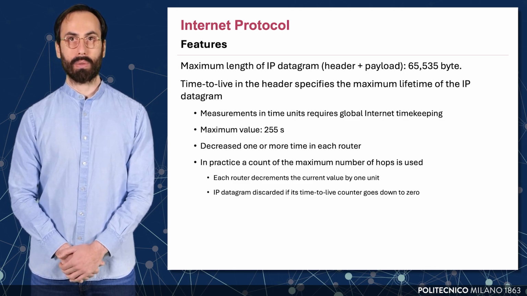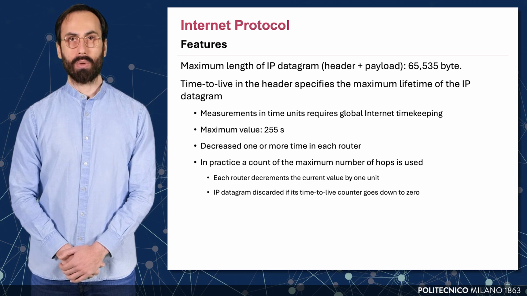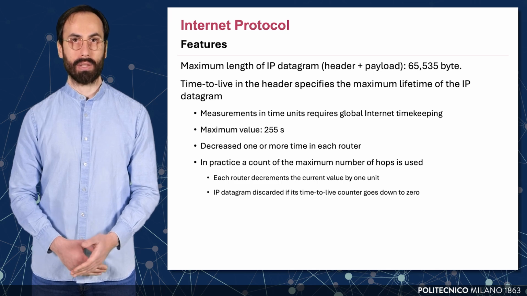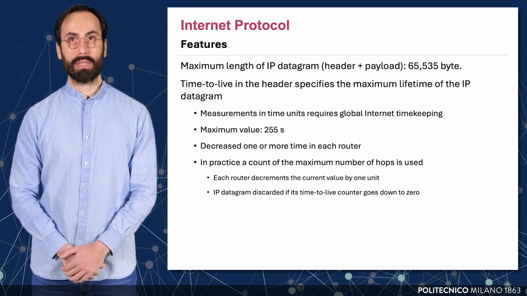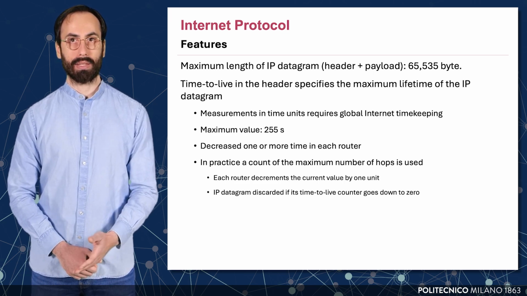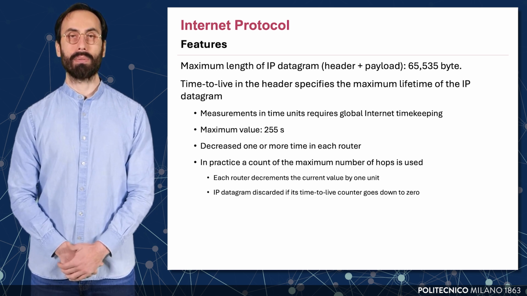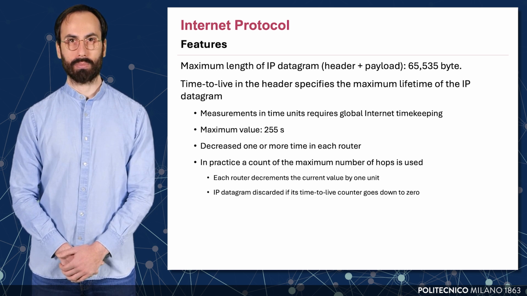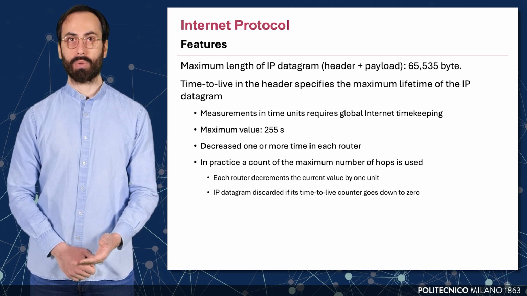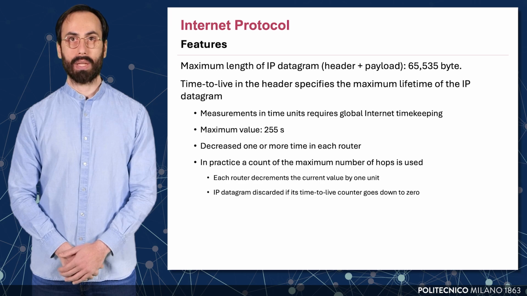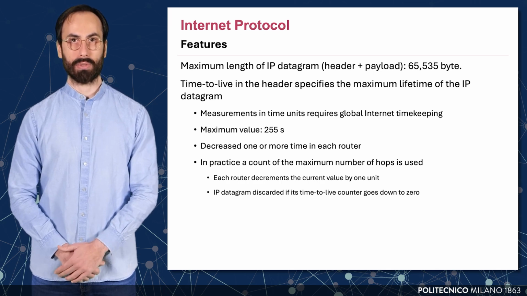The time to live, or TTL field, controls how long a datagram can remain in the network. While it's defined in terms of time, in practice it functions as a hop counter. Each router that forwards the packet decrements the TTL by 1. If the TTL reaches 0, the datagram is discarded to prevent it from circulating indefinitely due to routing loops. The maximum TTL value is 255, and in most cases it's used to represent the maximum number of hops the packet is allowed to traverse before being dropped.